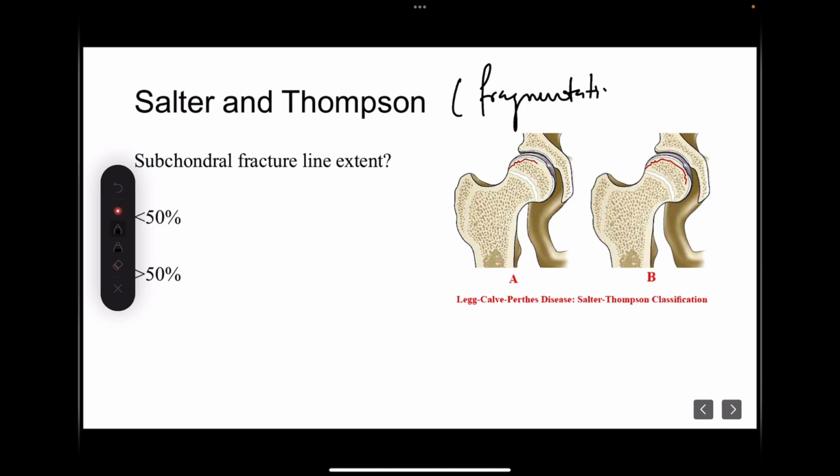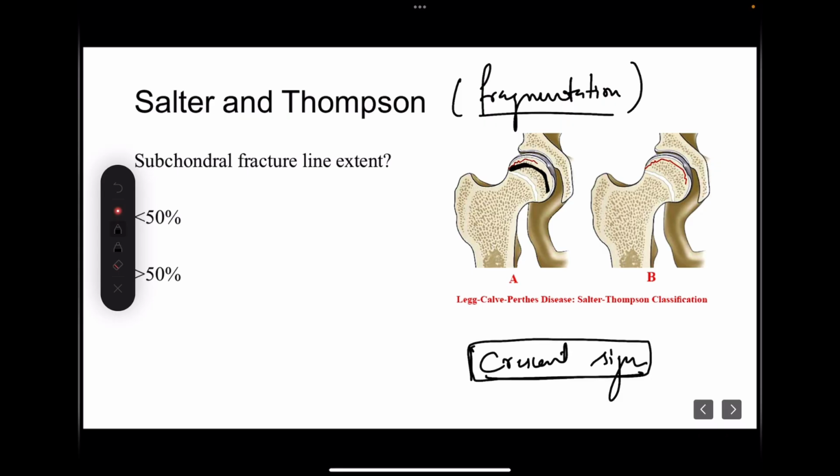In fragmentation phase, sometimes a crescent-shaped fragmentation line appears in the subchondral region, which is also known as crescent sign. So what is the length of this crescent, whether it is covering only up to 50% of the femoral head or more than 50%? Thompson divided them into 2 groups. Group A where less than 50%, Group B where more than 50%.